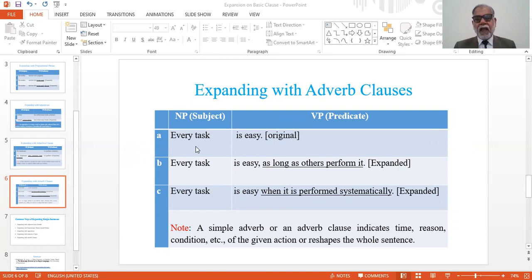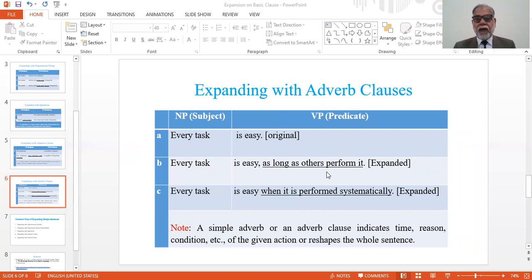If we add an adverb clause in this sentence, it will change it from its foundation. For example, every task is easy as long as others perform it. Look, this addition has given a social color to this sentence.